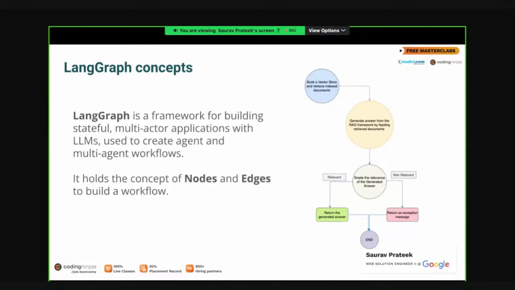Giving the concept, you must have heard of the graph data structure before as well. It is very similar. As in a graph, there were nodes and edges, where nodes were connected with edges. In the same way, in the LangGraph framework, we have nodes which are connected by edges, and we will be coding the nodes so that we can have business logic. So let's move forward.